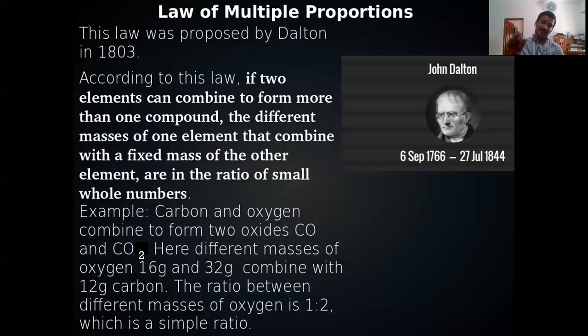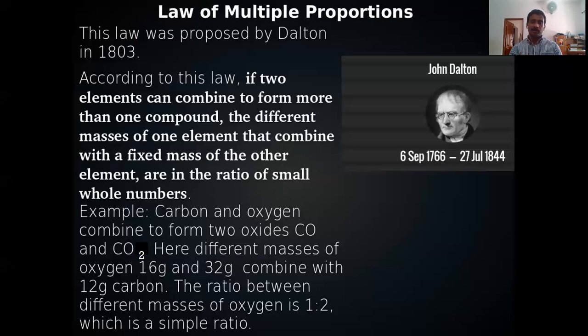In such cases, we can take oxygen, the different masses of oxygen. In carbon monoxide, only one oxygen, that means 18 grams of oxygen. In carbon dioxide, two oxygen, that means 36 grams of oxygen. So different masses of oxygen means 18 gram and 36 gram.